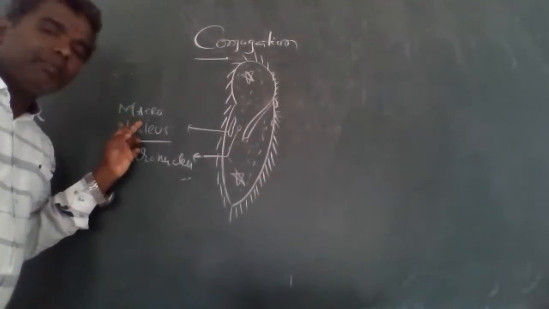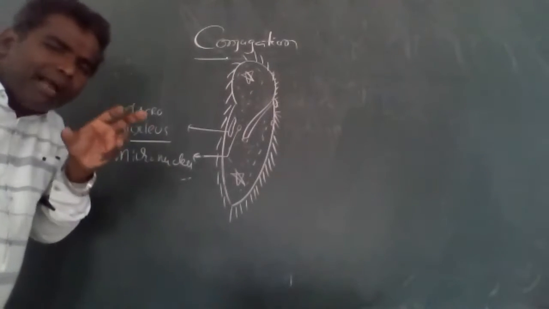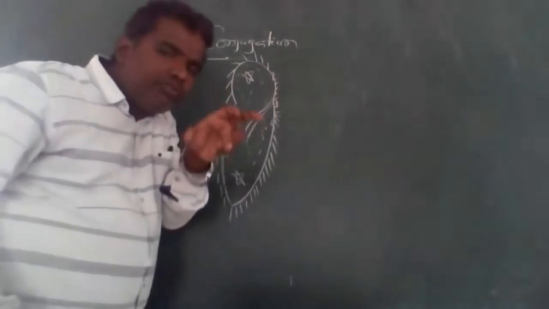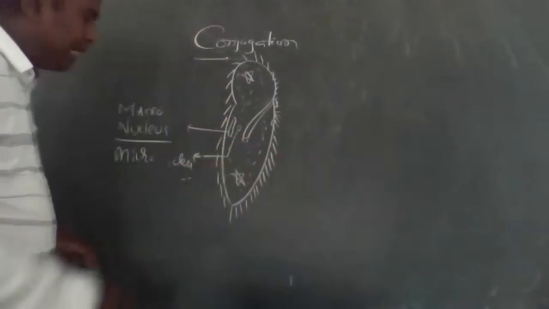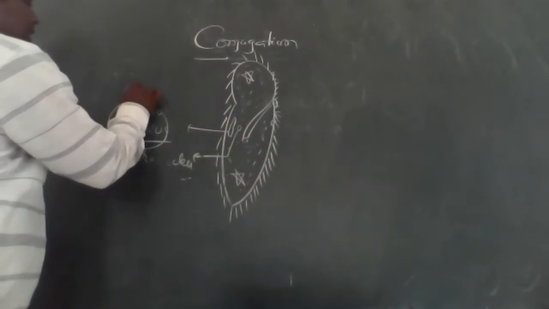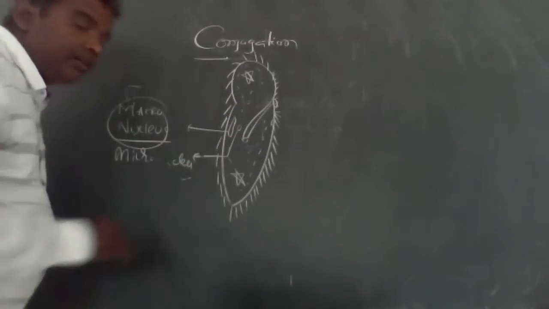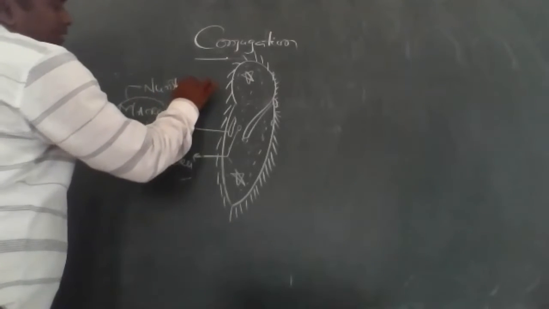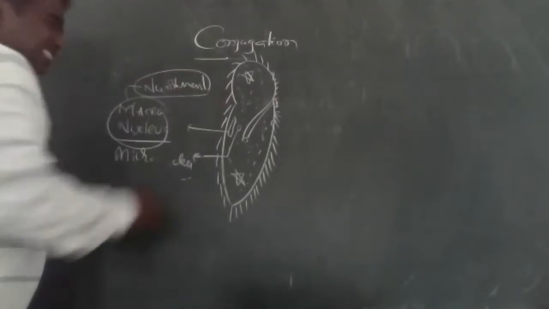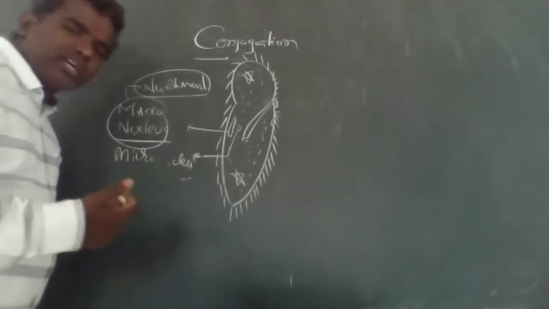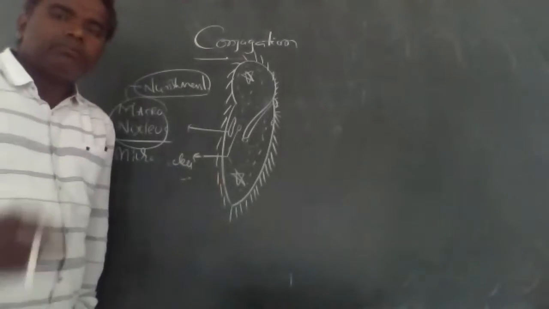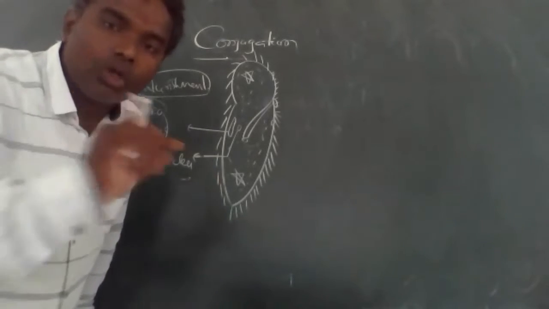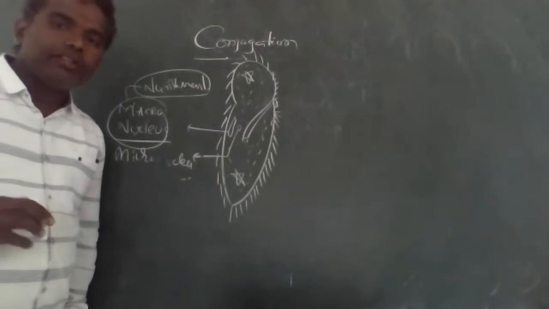So that is its importance. Simply, the main function of the macronucleus is nourishment, nothing but giving nutrients to the paramecium during the conjugation process.